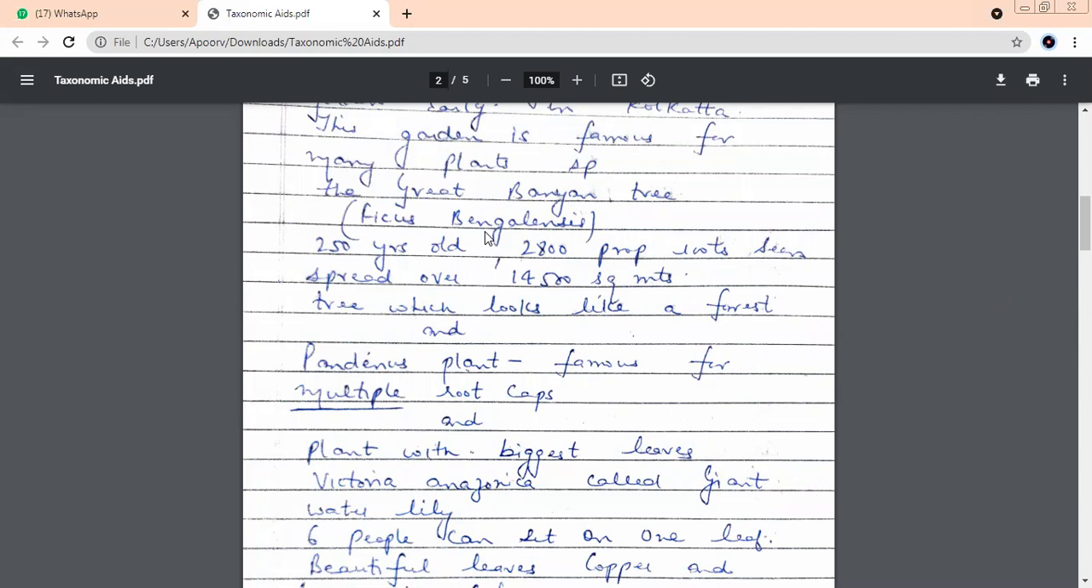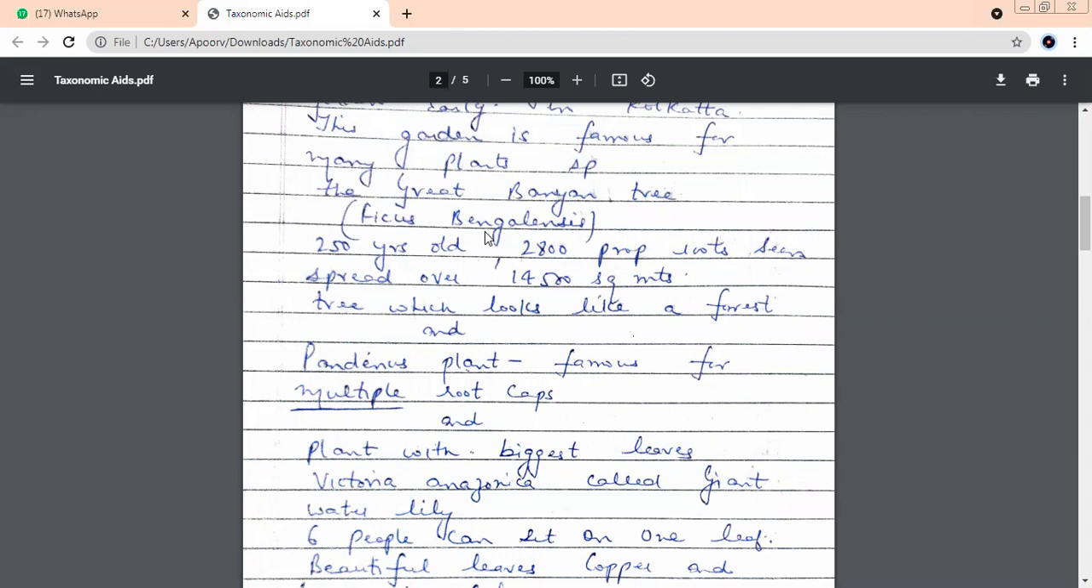How old? 250 years old. Very good, beta. We are talking about three special species of plants found in this garden. Second, we move on to your pandanus plant. This is all not there in NCERT, but just for a little extra knowledge of yours. You need not learn this much. When we come to the examination pattern, I always say it is NCERT.